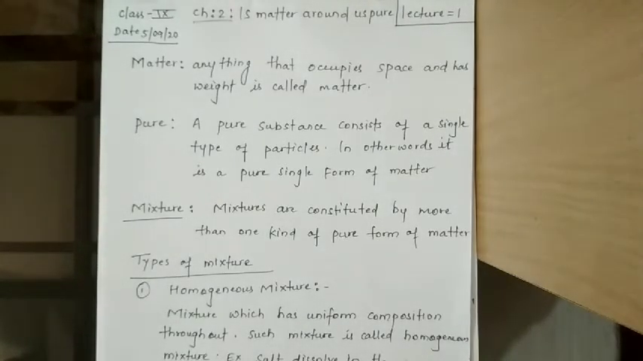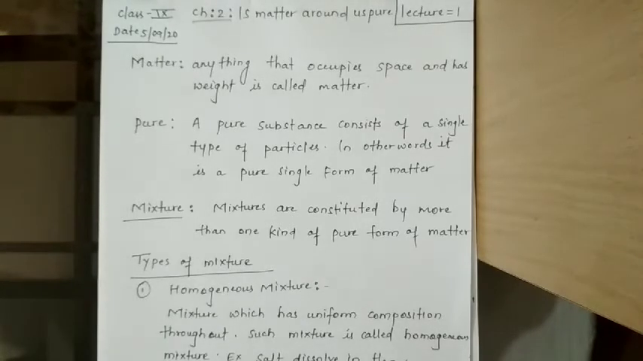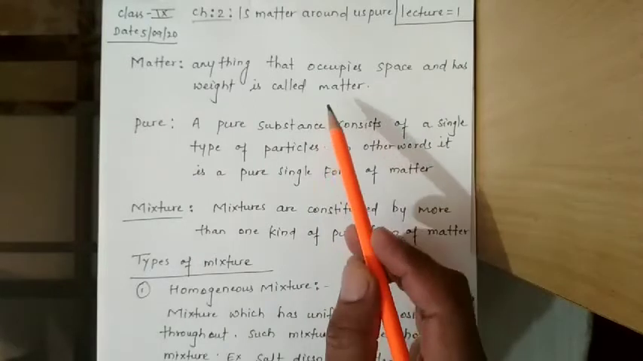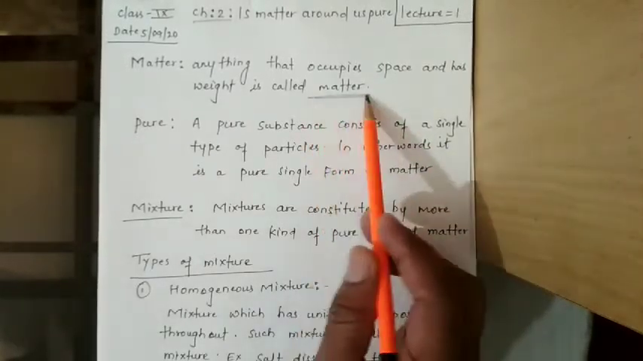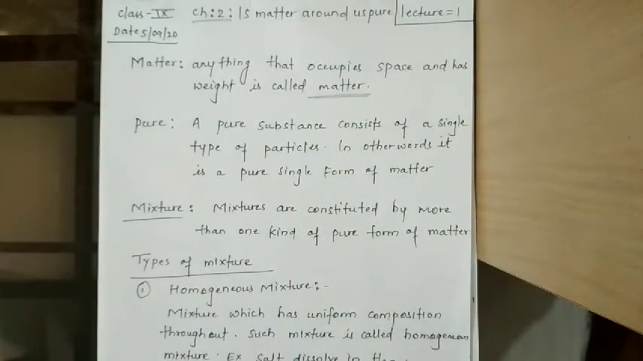So how does this happen, how can it be called that? First of all, let's see what matter is. We have already discussed that matter means anything that occupies space and has weight. So each and every substance is made from matter.